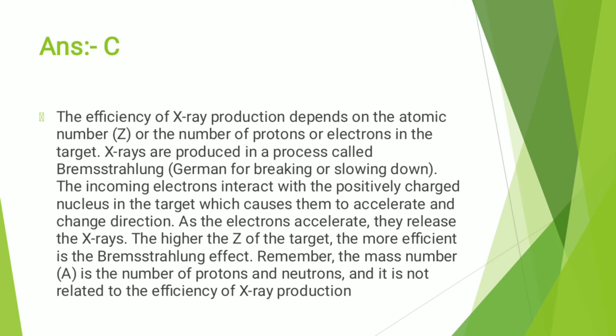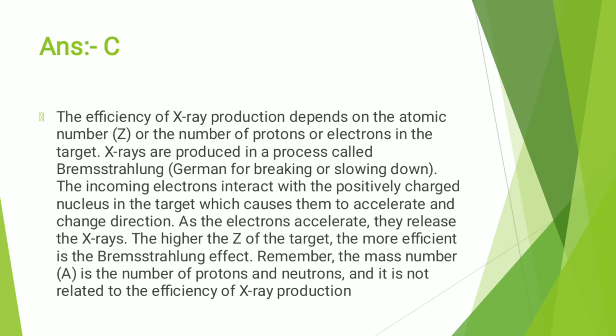The incoming electrons interact with the positively charged nucleus in the target, which causes them to accelerate and change direction. As electrons accelerate, they release the X-rays. The higher the Z of the target, the more efficient is the Bremsstrahlung effect. Remember that the mass number is the number of protons and neutrons, and it is not related to the efficiency of X-ray production.